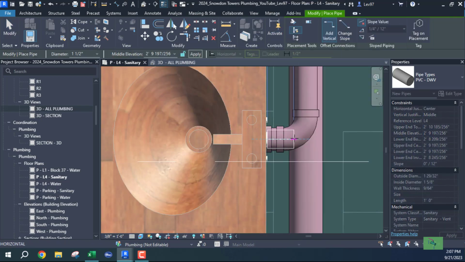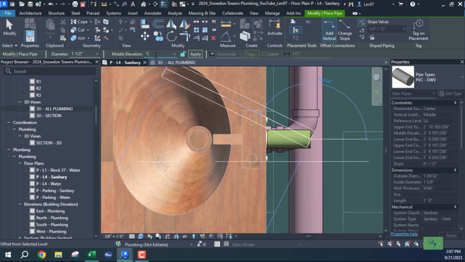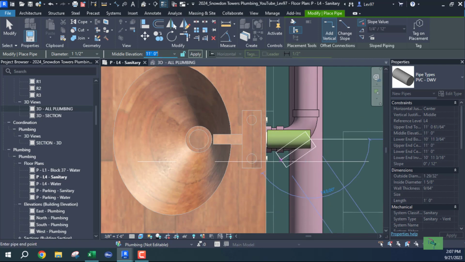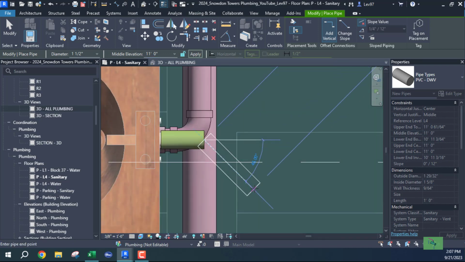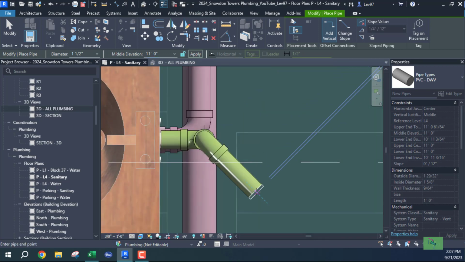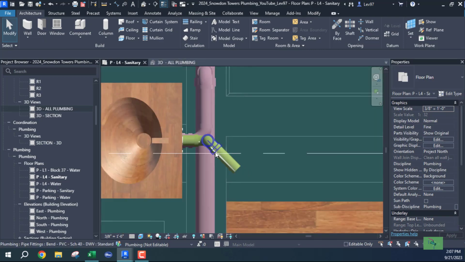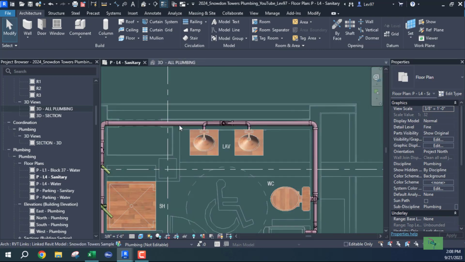And I'm going to go up and give myself enough room. Maybe, see, I pass. I don't want to go here because it's going to give me an error. I'm going to go past it just a little bit, come up, go 11 feet, 11, and come up 45. Give myself enough room. So I've made that connection. Okay. So let's go over.